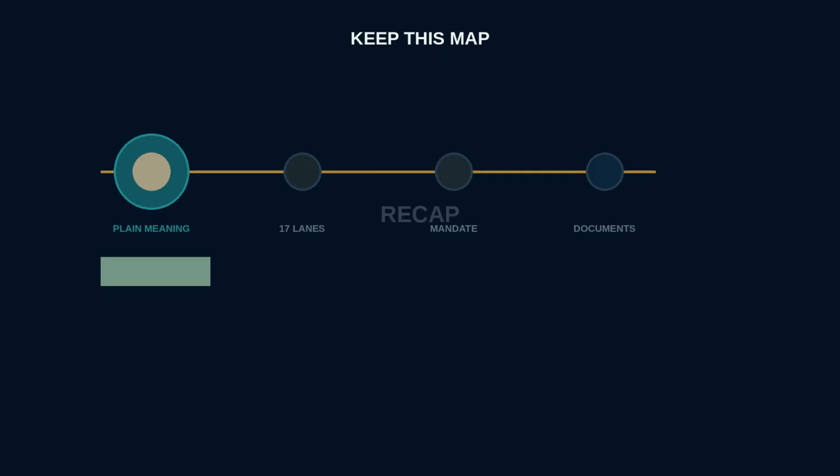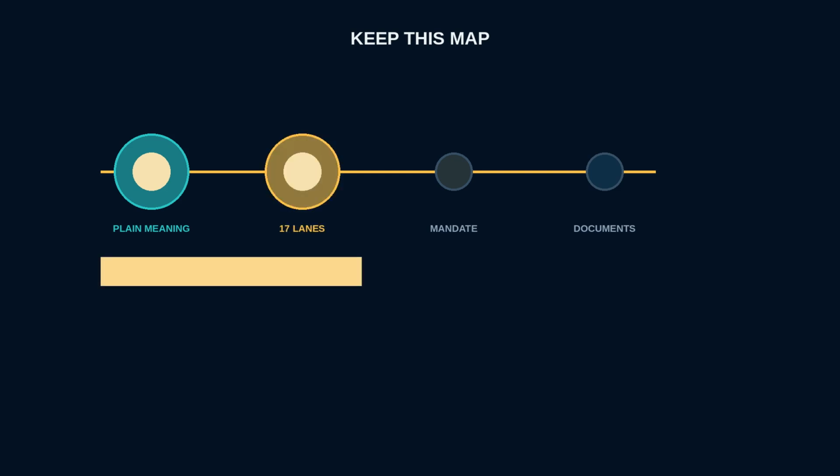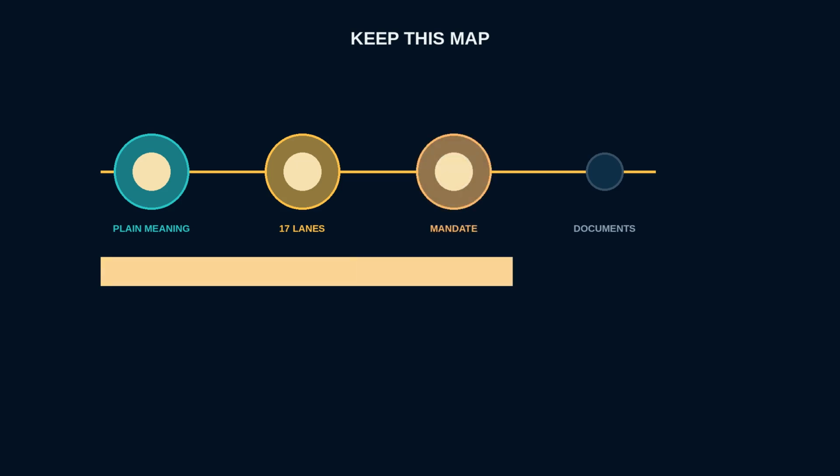Here is the explanation to keep. A debt mutual fund pools money mainly into bonds and money market instruments. The February 2026 framework maps 17 open-ended debt categories into short-end, duration, and issuer or strategy groups. A label is a mandate lane, not a safety or return promise. Find the exact category, then read current documents.